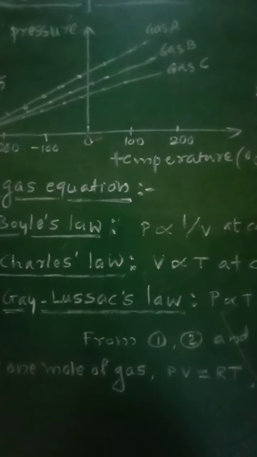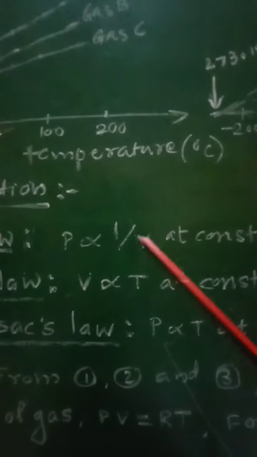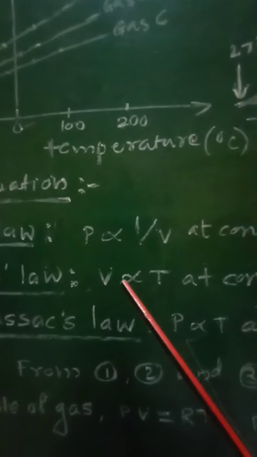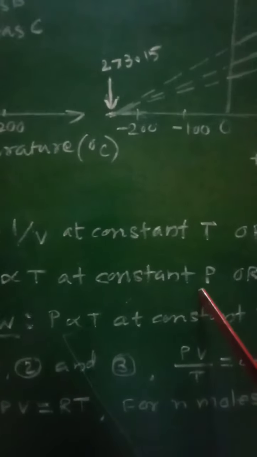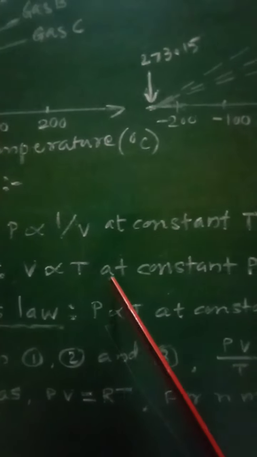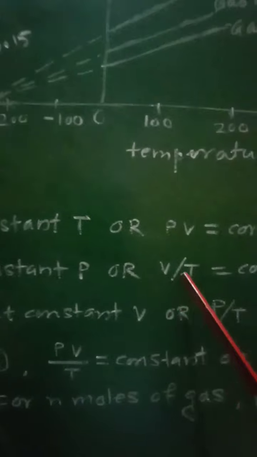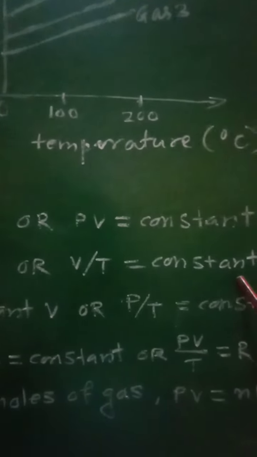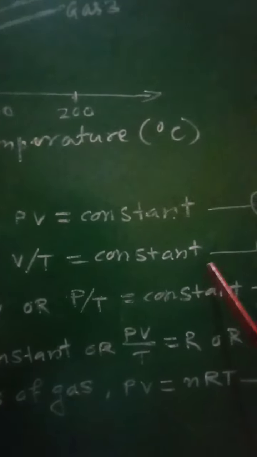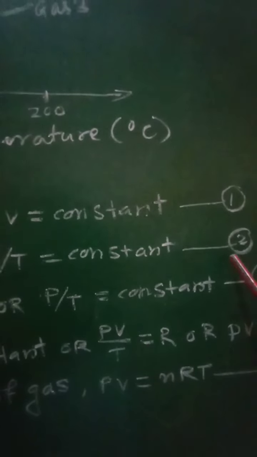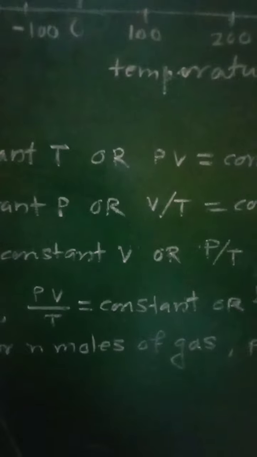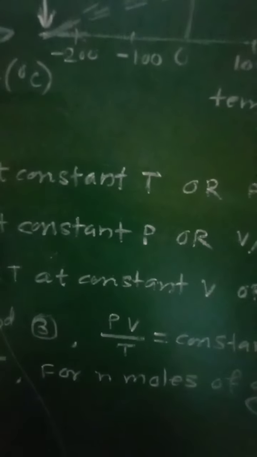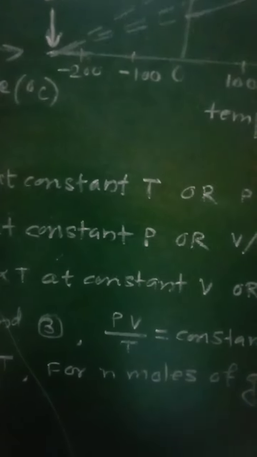According to Charles' law, V is directly proportional to T at constant P, or we can write V by T equal to constant, equation number 2. So this is the second law, Charles' law, which gives the second law of gas.